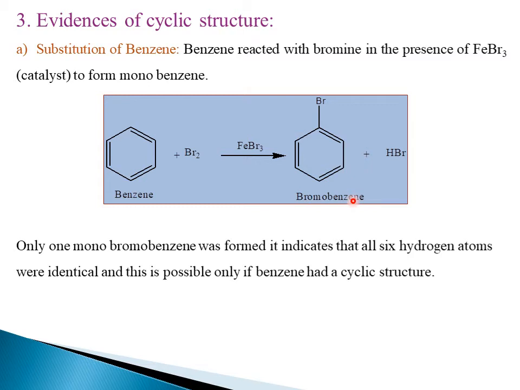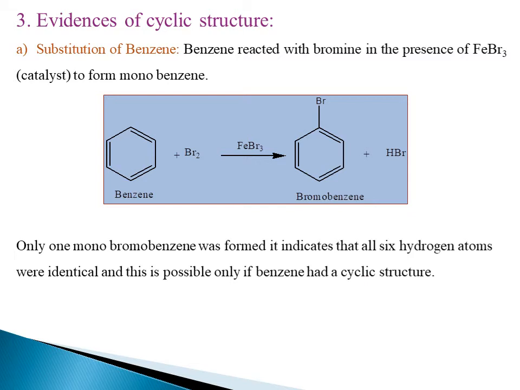So all the 6 hydrogens, each and every corner of the benzene, must possess one hydrogen atom. All the 6 hydrogen atoms are identical. That's why we only get a monobromobenzene derivative. This is only possible with a cyclic structure, not with a straight chain structure.